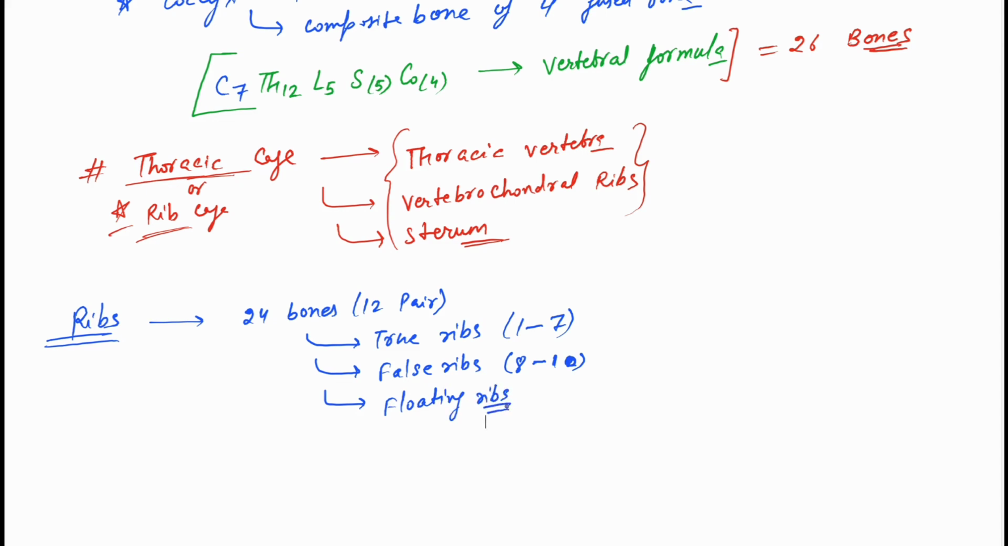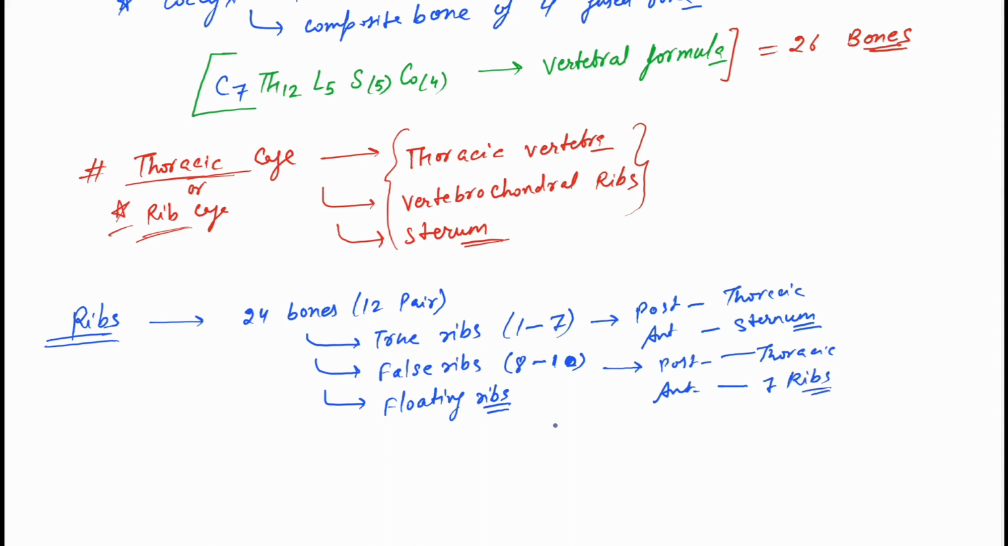Okay, we studied the true ribs, the vertebrochondral and vertebrosternal ribs. Why do they call them true ribs? Because posteriorly they attach to the thoracic vertebra, and anteriorly they attach to the sternum region by cartilage. False ribs attach posteriorly to the thoracic vertebra, but anteriorly they attach to the seventh rib by cartilage. So they do not directly attach to the sternum.